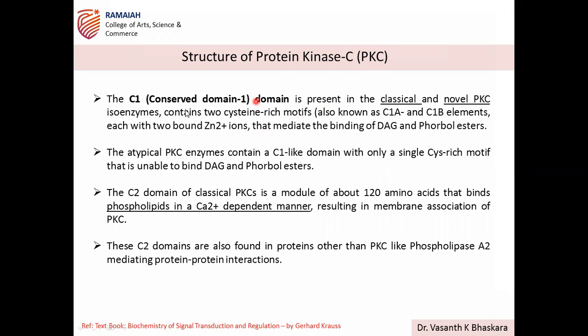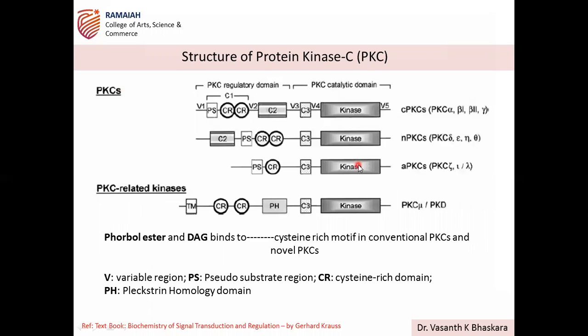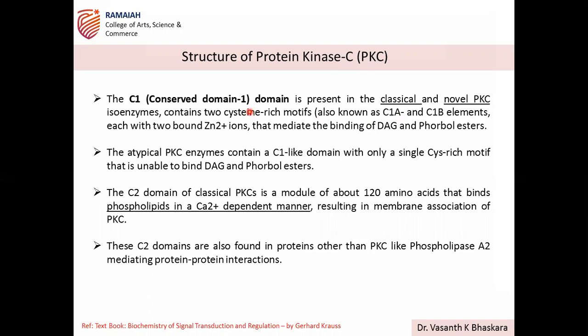So the C1 domain, not C2. C1 is the conserved domain present in the classical and novel PKC isoenzymes. And this contains cysteine-rich motifs, also known as C1a, C1b elements. Here you can see C1A, C1B; in this depiction it is not there, but the CR refers to C1A, C1B. These are cysteine-rich sequences, also known as C1A and C1B elements, each with two bound zinc 2+ ions.